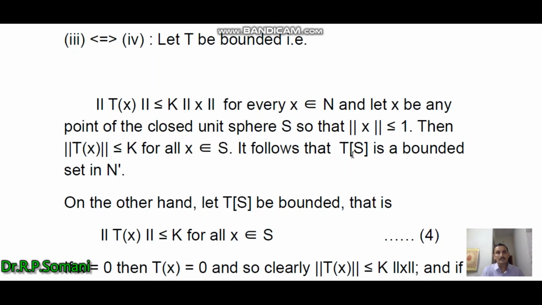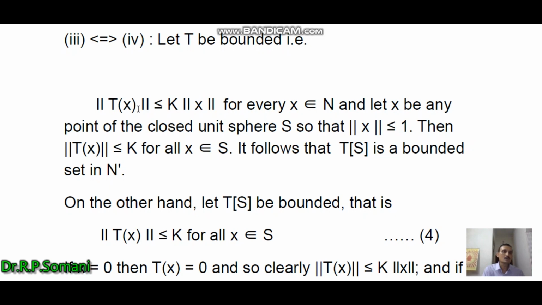So first, let T be bounded, that is, there exists a real number k such that norm of Tx is less than or equal to k norm x for every x belongs to N, and let x be any point of the closed unit sphere S. Here S is the subset of N, the closed unit sphere, so that norm of x is less than or equal to 1. Then we obtain that norm of Tx is less than or equal to k.